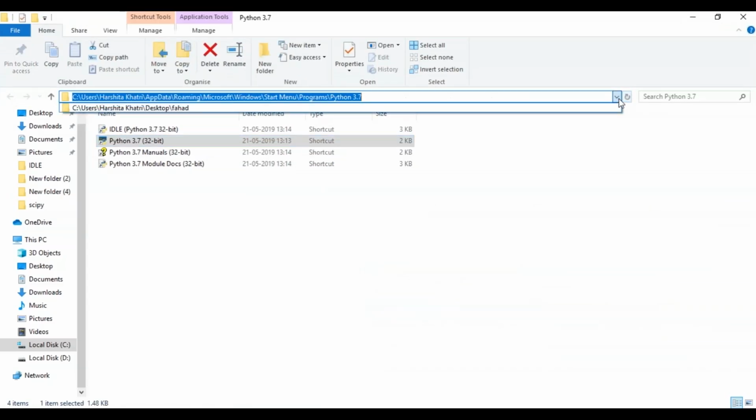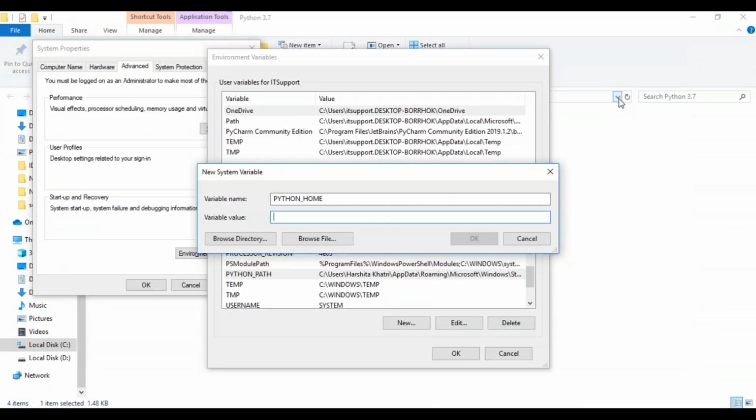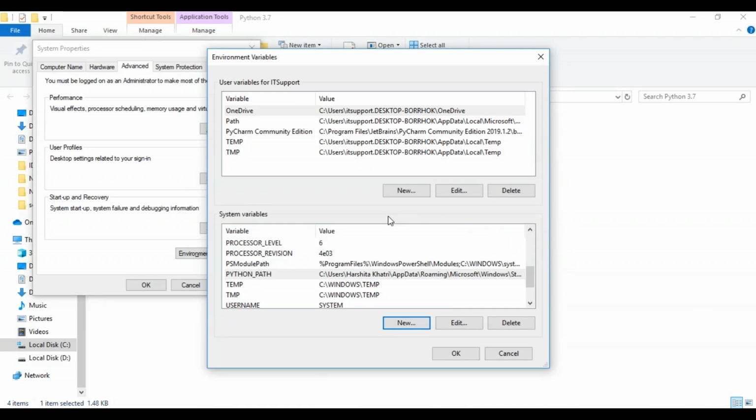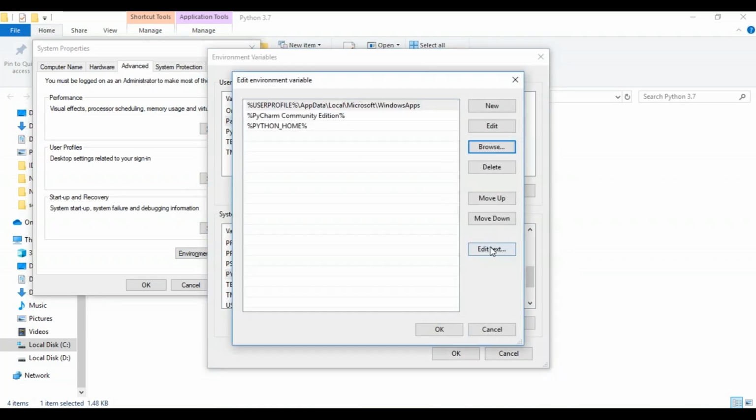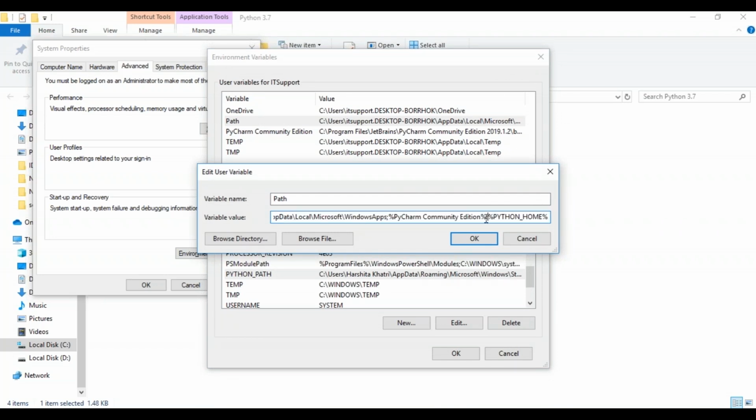After this, simply copy the path and enter it as the value of this variable. Then click on OK. After you've done that, select the Path variable that's present. Towards the end of it, if you don't see a semicolon, add a semicolon and within two percent symbols, as you can see over here, write Python_home. Once this is done, click on OK.